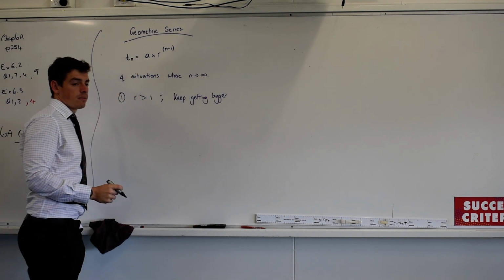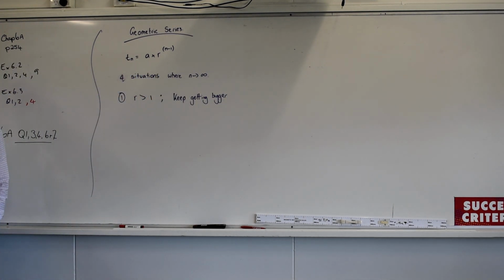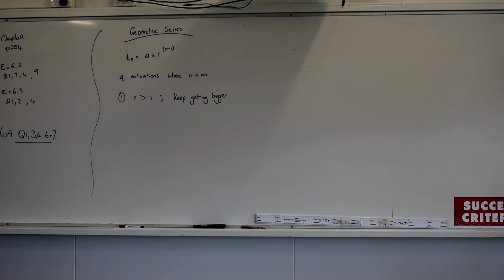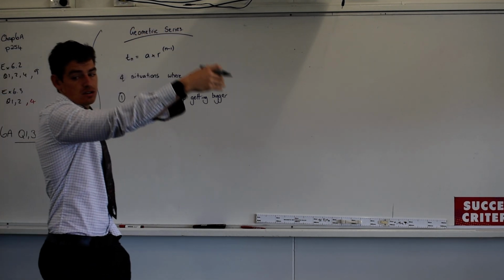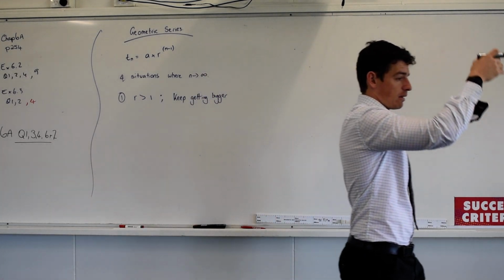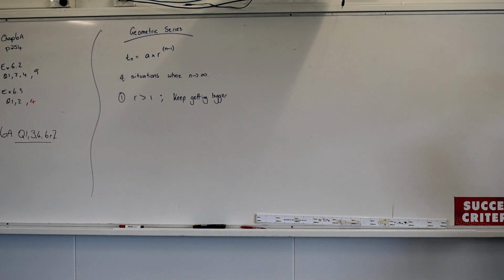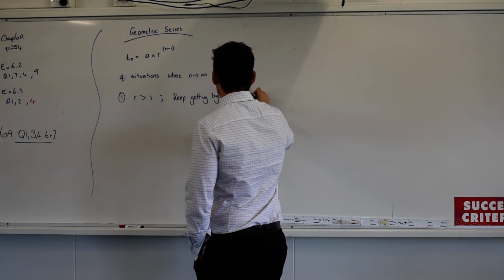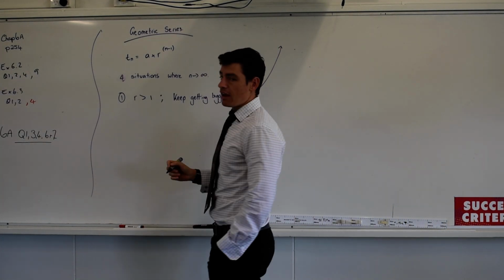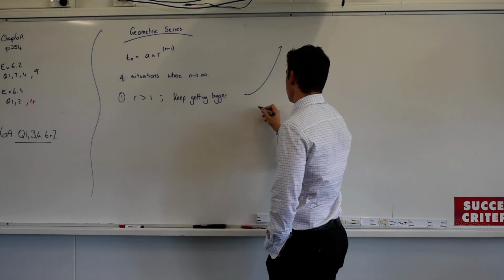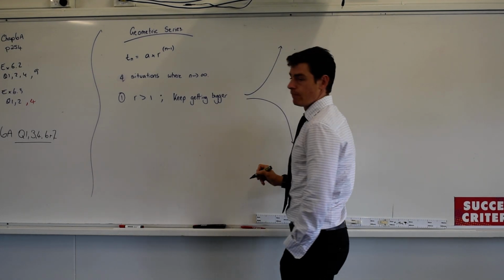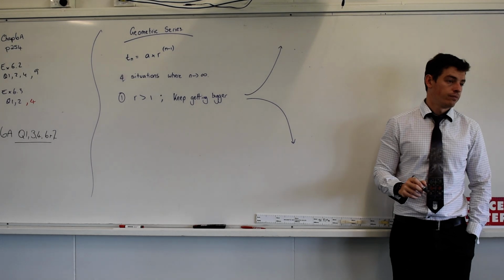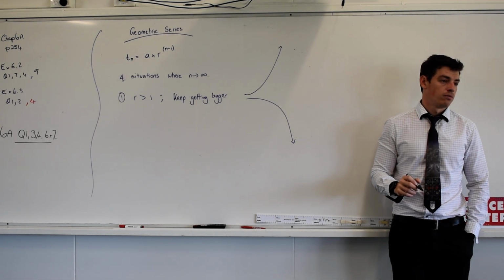Does that make sense? If R is greater than 1, we start with the number 1, say R is 2: 1, 2, 4, 8, 16, 32, 64, 128. We keep going on and on and on forever, correct? It gets further and further away, something that looks a bit like this. Now if I started with a negative number, it would do this. Cool? Happy with that?